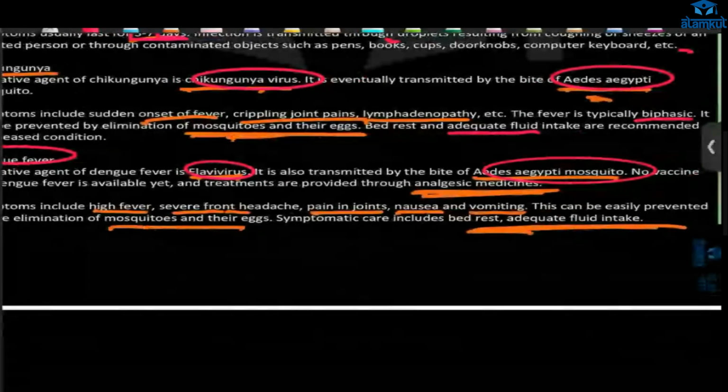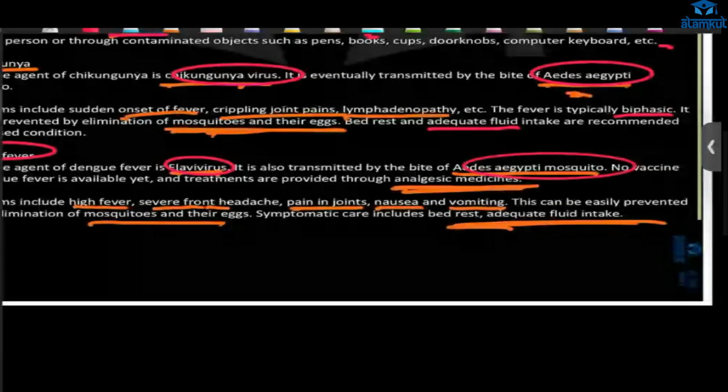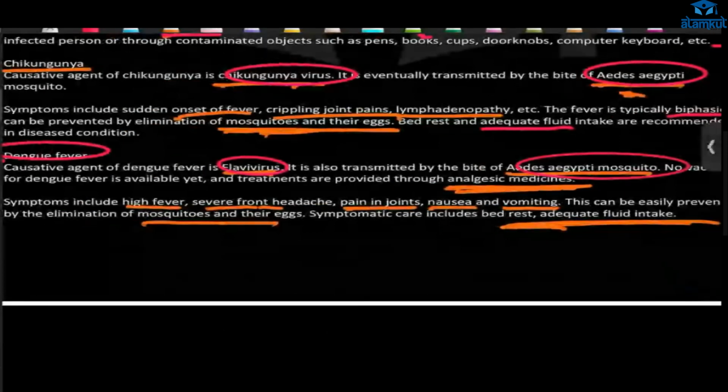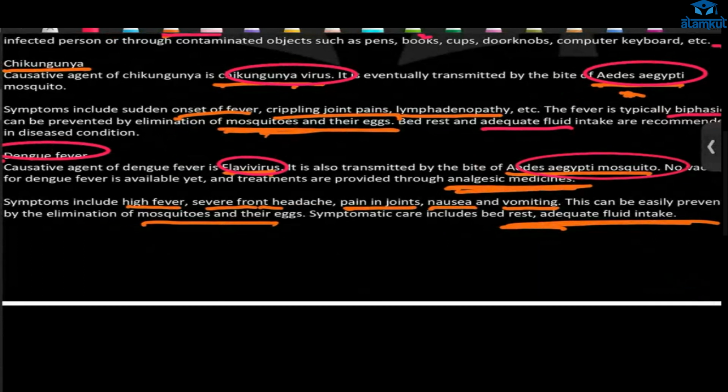Here also bed rest and adequate fluids. The prevention method is also the same: elimination of mosquitoes and their eggs. The stagnant water, you just have to remove it. In stagnant water only the mosquito will lay its eggs.